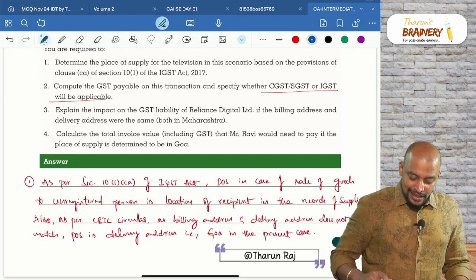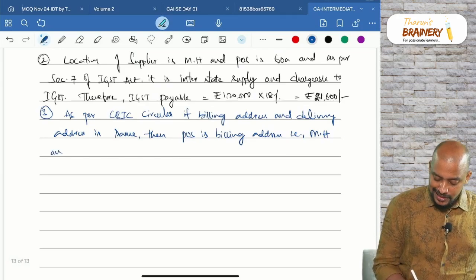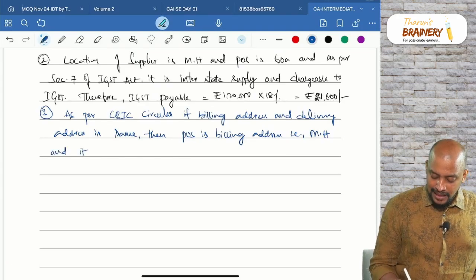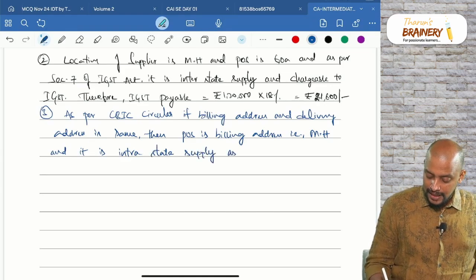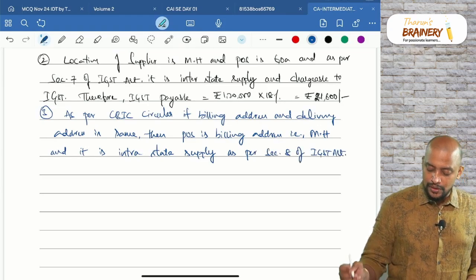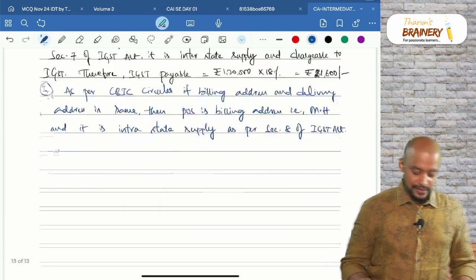And what will be the nature of supply? It is intrastate supply. As per section 8 of IGST Act, because location of supplier also Maharashtra, place of supply also Maharashtra.